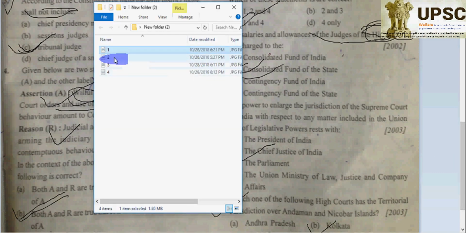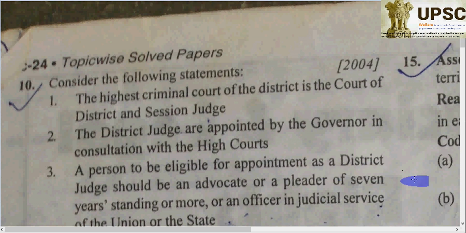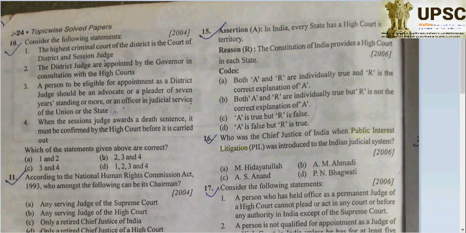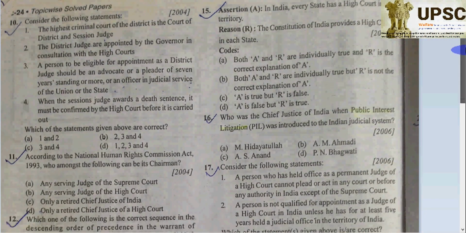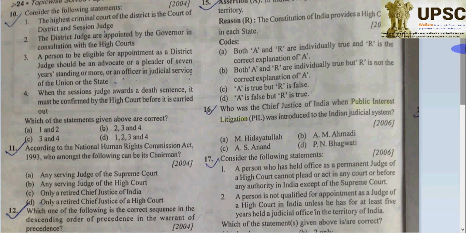Let's go to the second slide. See the second slide. This question was asked in 2004, but these are very important questions. Here, see: the highest criminal court of the district is the Court of District and Sessions Judge.